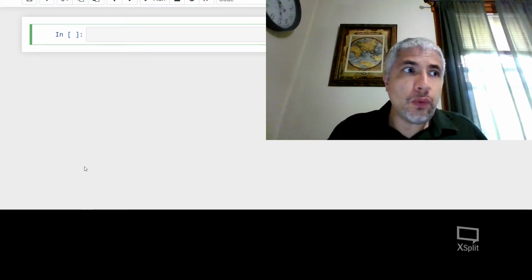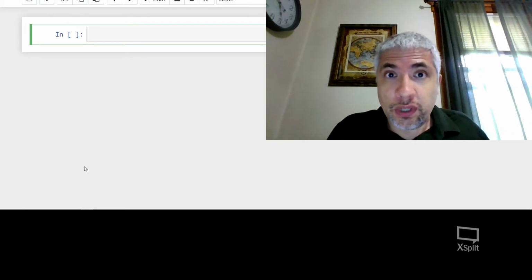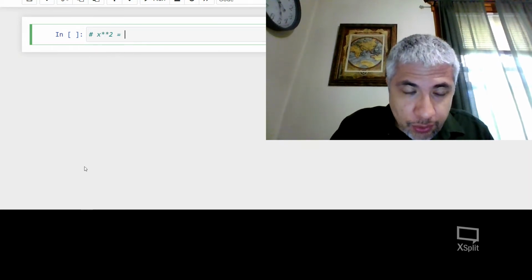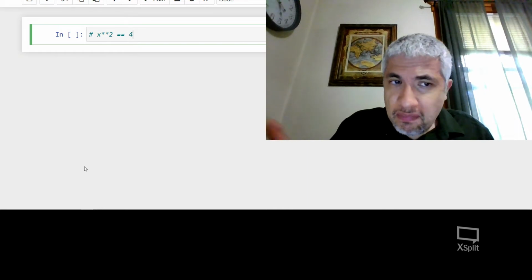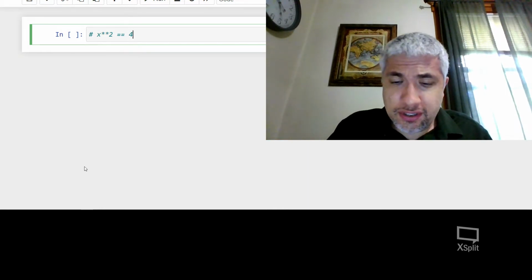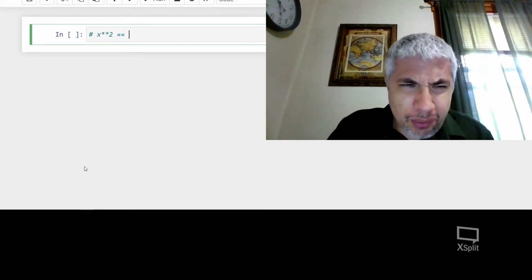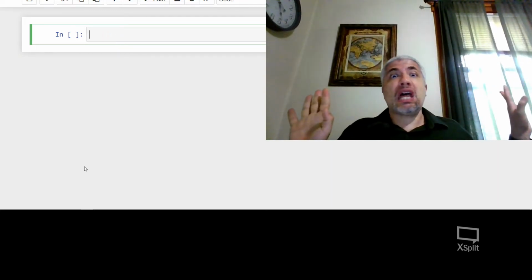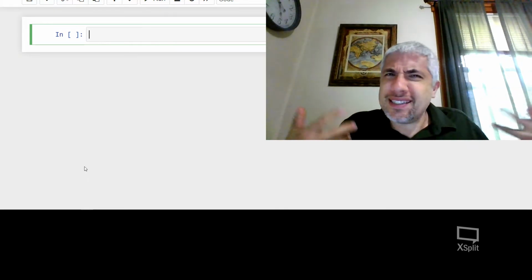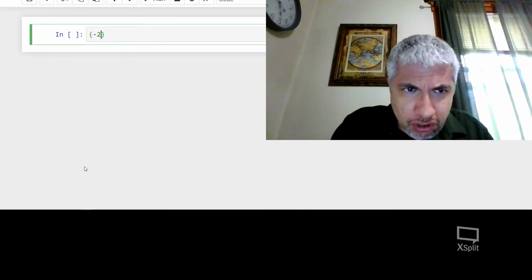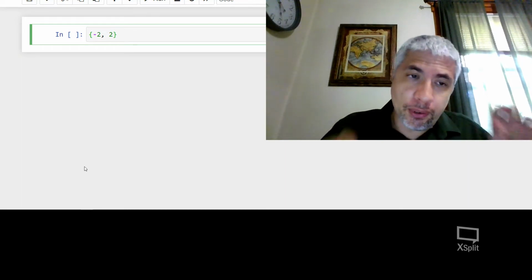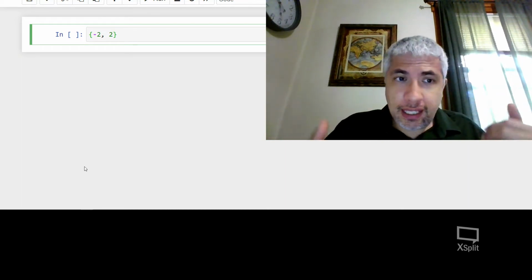As a matter of fact, we even talk about the solution set to an equation, right? We have an equation like, I don't know, x squared is equal to 4. That's a set. The answer to that is a set. And what would that answer be? How would we write that? If we weren't doing Python, we're just doing math now. How would we write the set of answers to that? Well, we could write it like this, right? You use these curly brackets and we put in the numbers inside, and that's our set.